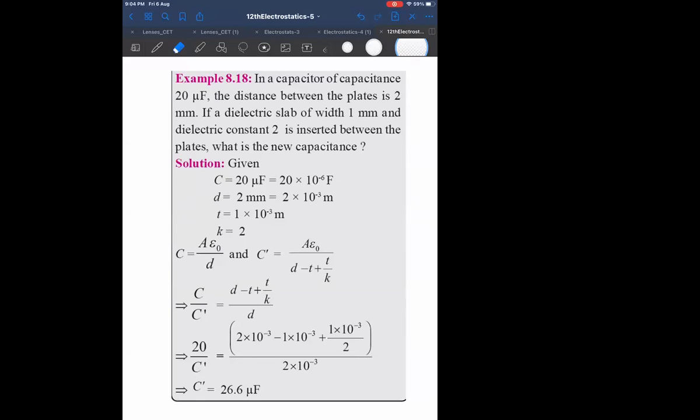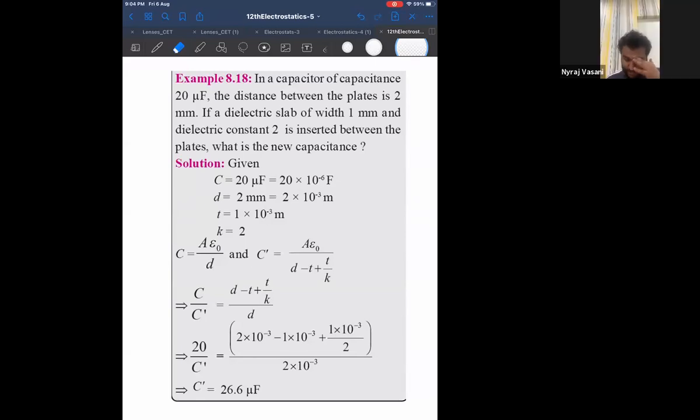So we have to divide C and C naught. You have to divide it because you need to get new capacitance C dash, correct? Because we need to cancel A epsilon naught. That is why, because A is not given. Check the question. So A and A has to cancel. For A to cancel, I will need to divide something by something. Otherwise, A will not cancel. So I took the initial capacitance formula, that is without a dielectric being introduced, and the new capacitance formula with the dielectric being introduced. Therefore, this is the answer. Is it clear?